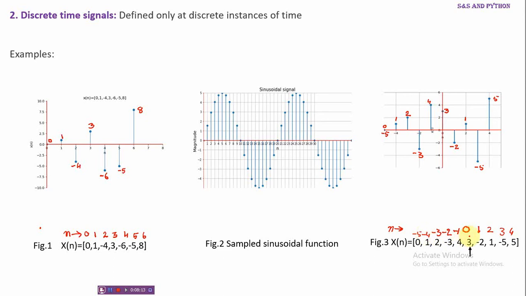So to identify the origin of this sequence, origin means the value at which n is 0, we place an arrow below that sequence value. Okay. So in all these three examples, we find that the x-axis is the instances of time, that is n is the independent variable and x of n is the dependent variable.